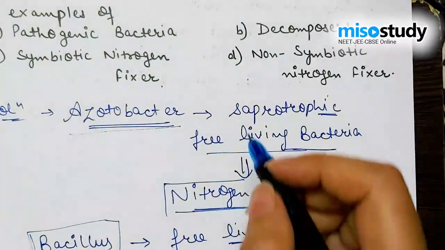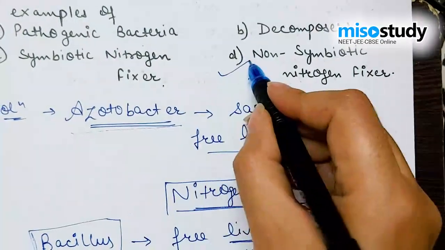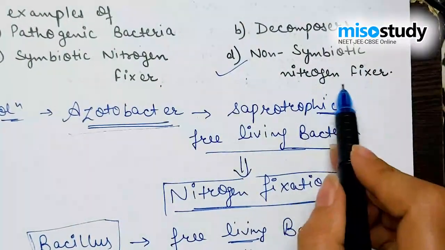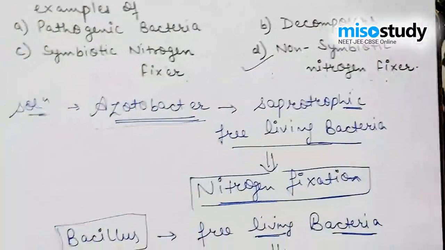So after discussing, the right answer is option D, that is a non-symbiotic nitrogen fixer. Let's move on to the next question.